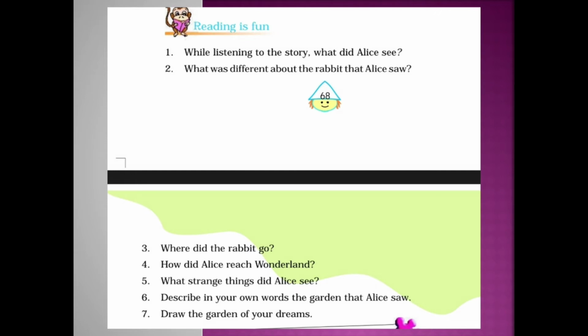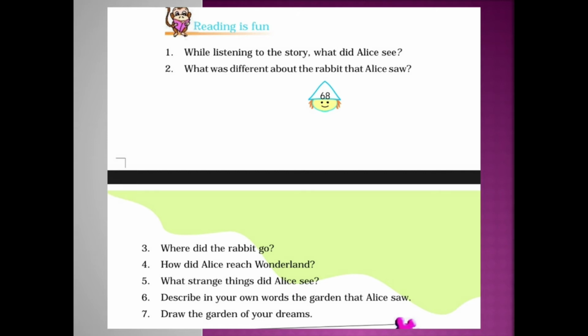I will read out the questions. If you have any doubt, go to the lesson, read the lesson, understand the lesson and write the answers for those questions. First one, while listening to the story, what did Alice see? What was different about the rabbit that Alice saw? Third one, where did the rabbit go? Fourth one, how did Alice reach Wonderland? Fifth one, what strange things did Alice see?